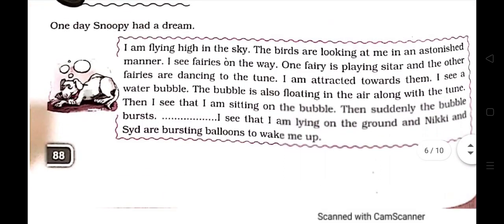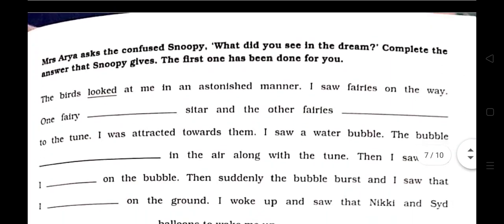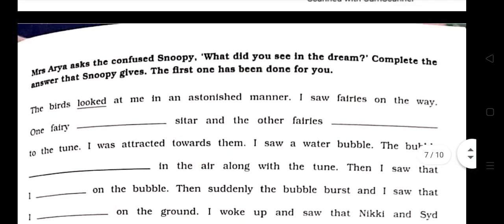One fairy played sitar and the other fairies danced to the tune. You can see here it is given already. One fairy is playing sitar and the other fairies are dancing to the tune. But we have to write it played and danced. I was attracted towards them. I saw a water bubble. The bubble danced in the air along with the tune.